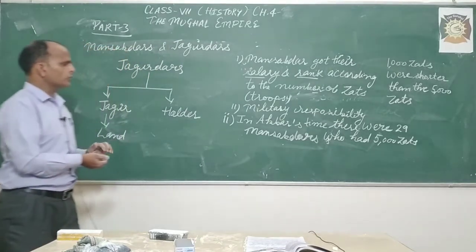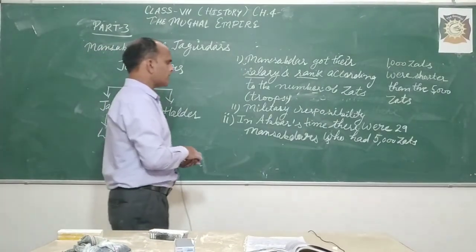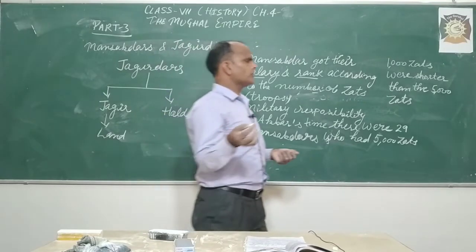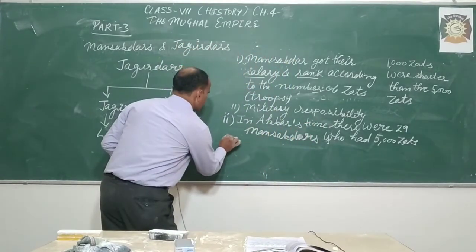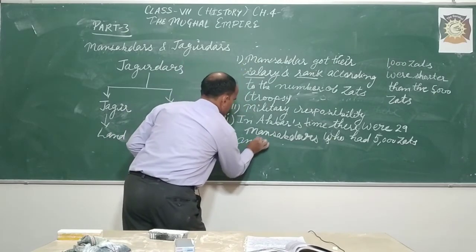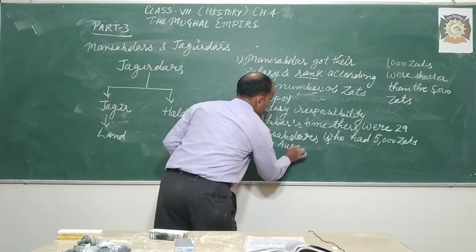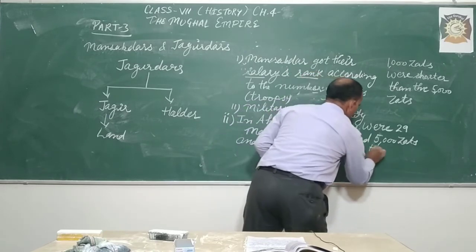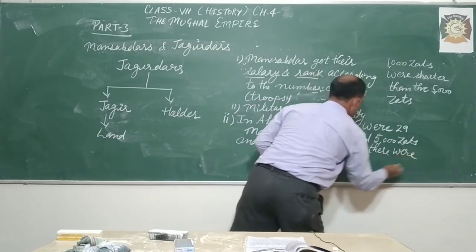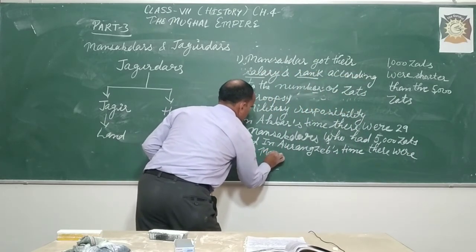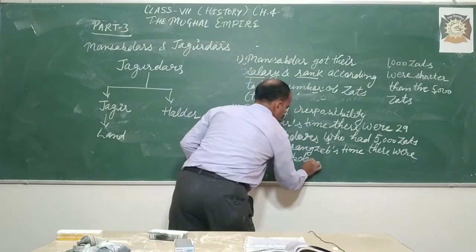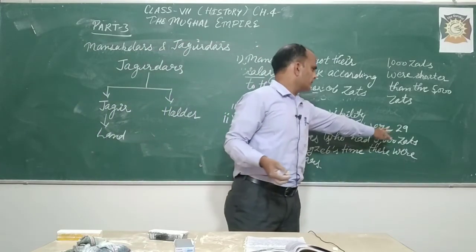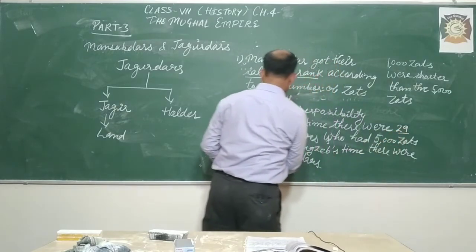I have told you that in Aurangzeb's time the number of Mansabdars increased to 79, while in Akbar's time there were 29.